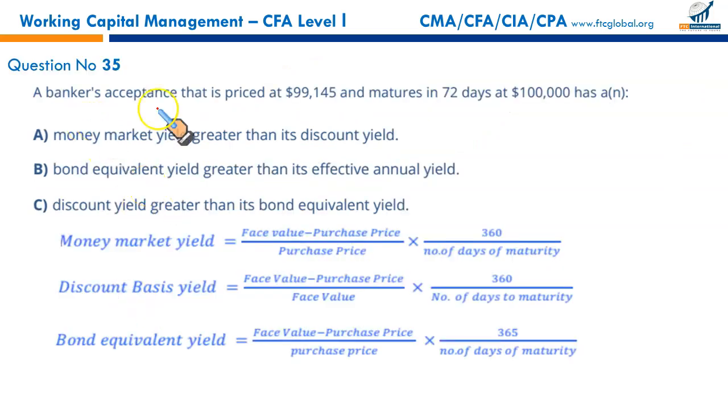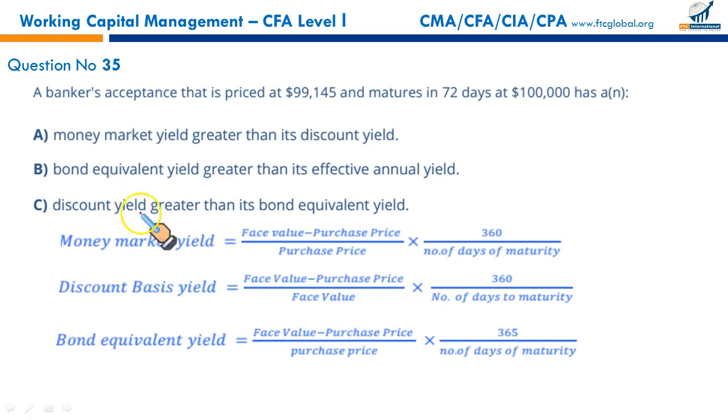Next question. A banker's acceptance that is priced at $99,145, that's the purchase price, 72 days to maturity, and $100,000 is the face value. Now, money market yield greater than its discount yield. Let's move in the reverse order. You have the formulas, plug in the values, and you can calculate yourself.